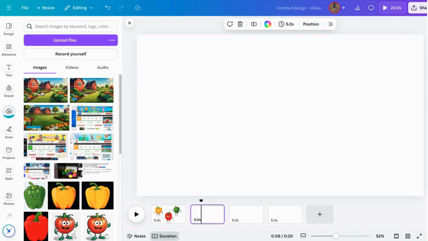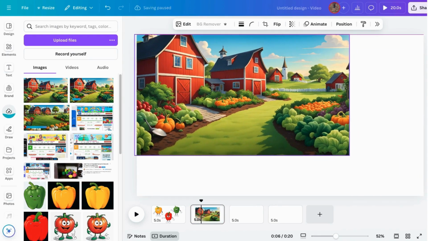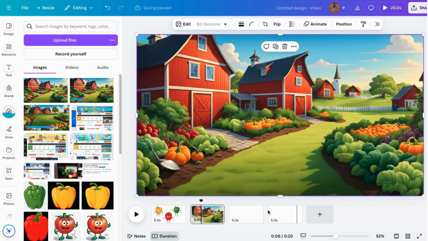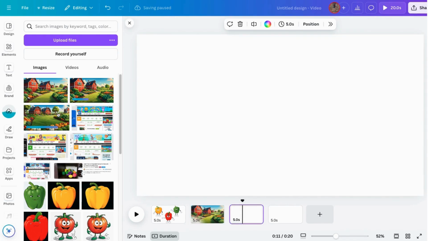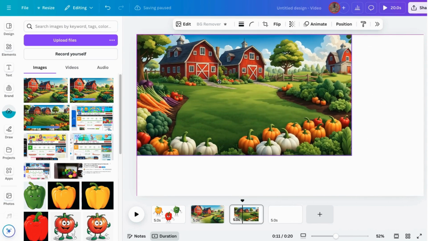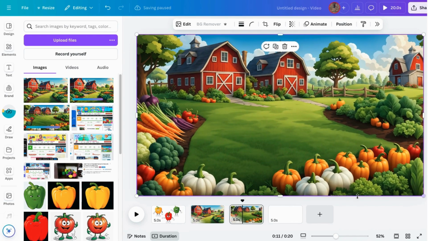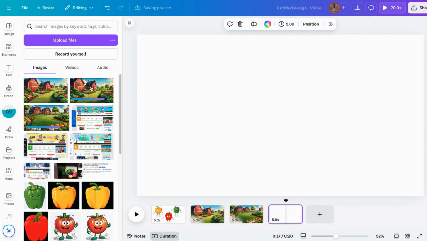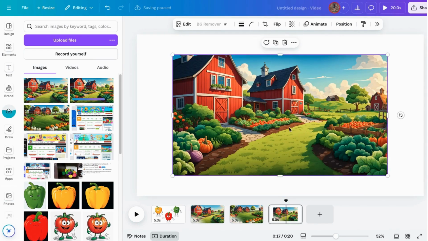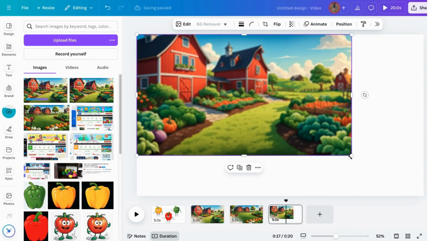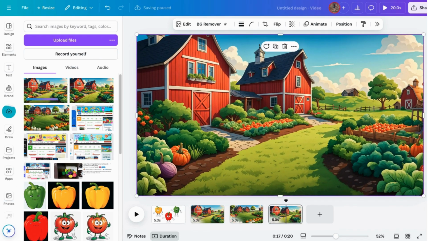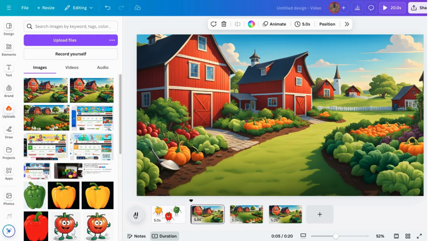Next, we're going to add in some backgrounds for our story. I made these in the same AI generator as I made the peppers. Since I have already made, upscaled, and saved them, I will now upload them to Canva. We're using the tools inside Canva, and then we'll work with 1 character at a time. We're going to animate those characters and bring the story to life. Don't worry. It's easier than you think, and you don't need any special skills.